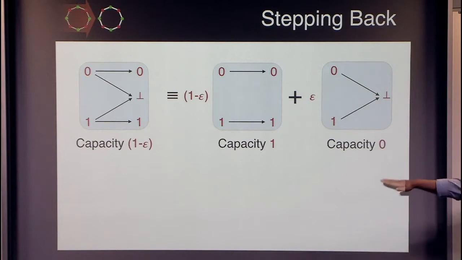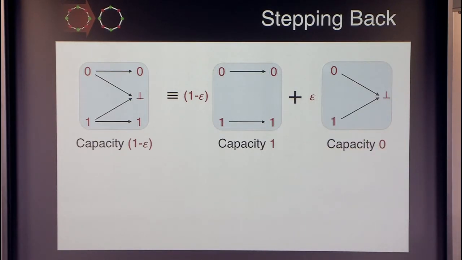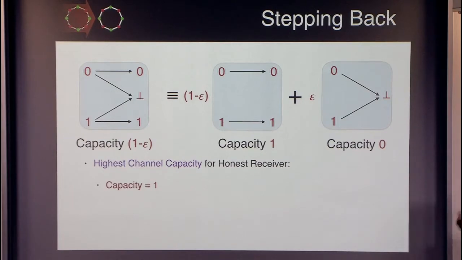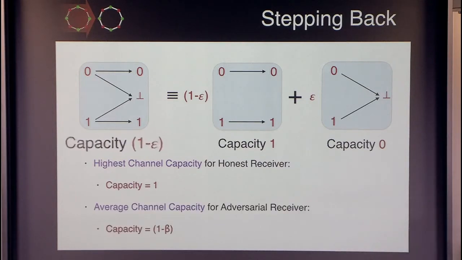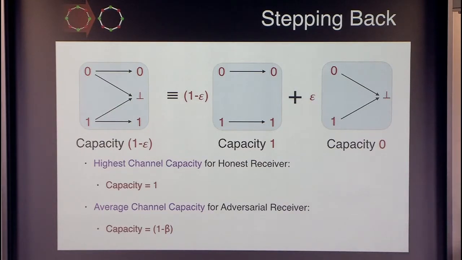So, till this point, I want to understand what we have done. We have drawn a picture of the binary erasure channel, and then we have decomposed it into two sub-channels with very different capacities. Note that if the receiver is honest, the maximum sub-channel capacity is 1. If the receiver is adversarial, in that case, the average sub-channel capacity is 1 minus epsilon, where epsilon is beta.